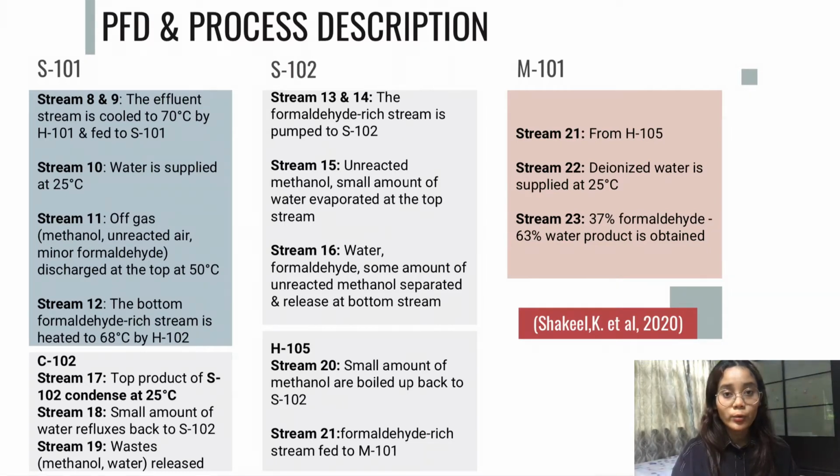Lastly, at M101, the mixer, stream 21 containing formaldehyde and water from the distillation column is mixed with stream 22 containing deionized water to form 37% formaldehyde and 63% water.